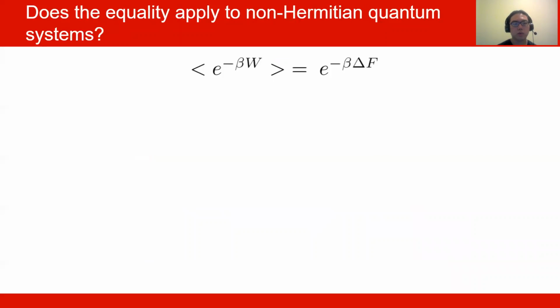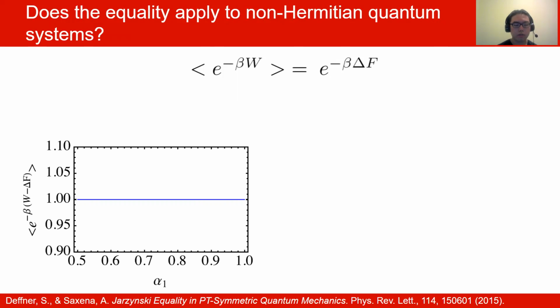What we want to know is whether this equality applies to non-Hermitian quantum systems, where a non-Hermitian system is, for our purposes, an open system that can have gain or loss in energy. And Deffner and Saxton in 2015 published a paper that theoretically showed that, yes, this equality should hold.